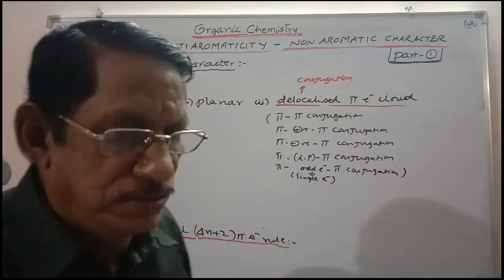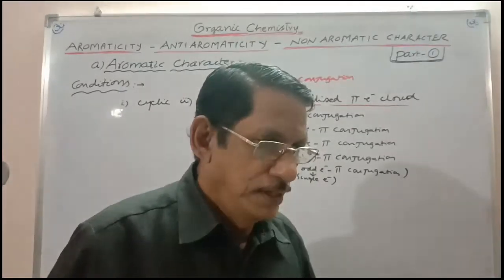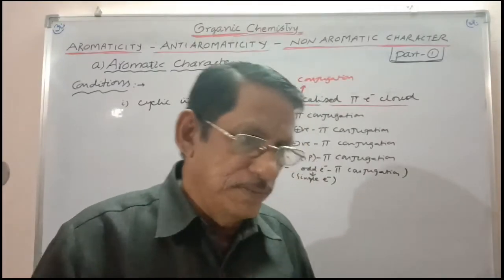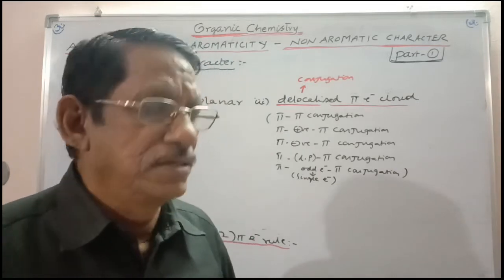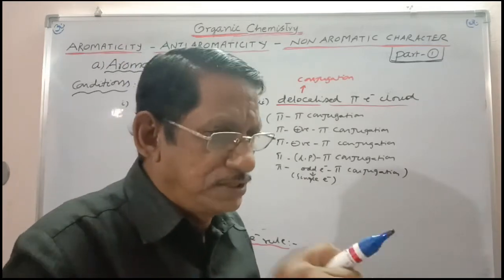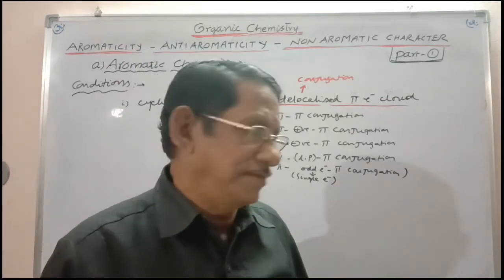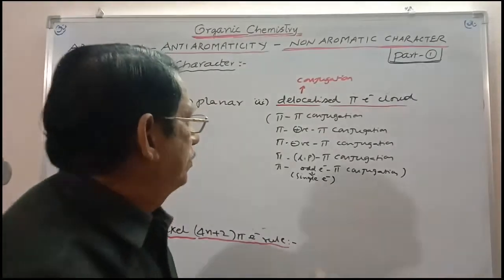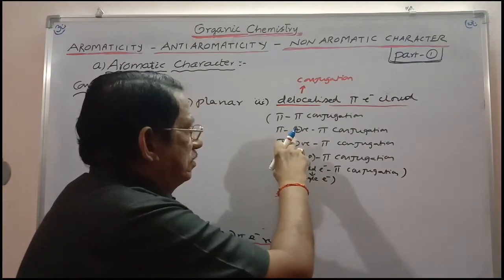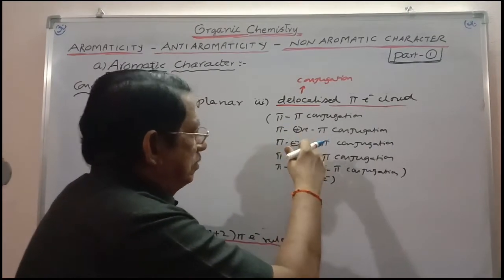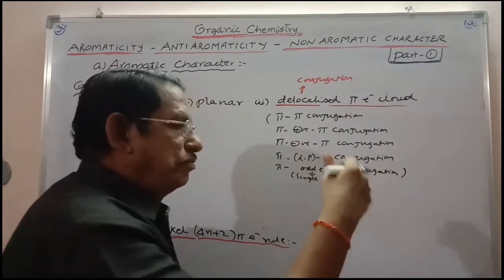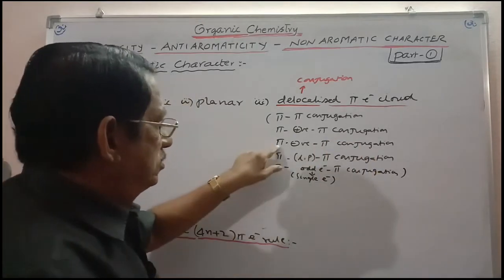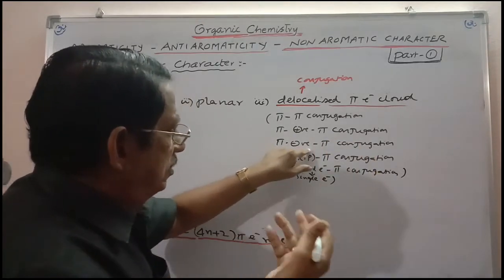In that conjugation, the bond should be a pi bond. Along with the pi bond, all the pi bonds may be present, pi conjugation. That means the conjugated system should be separated by sigma bonds. That is always there: pi, sigma, pi, or pi, sigma, positive, sigma, pi, or pi, sigma, negative, sigma, pi.